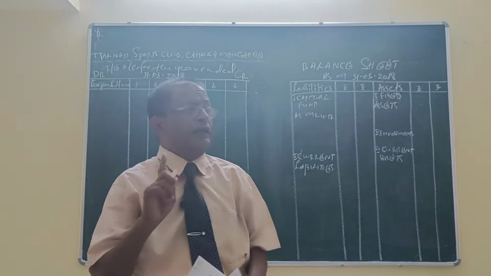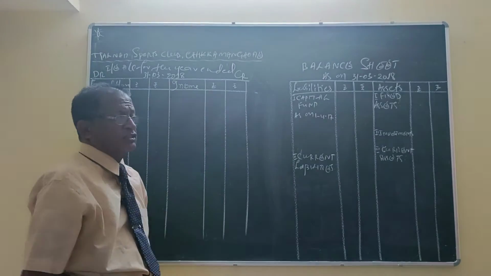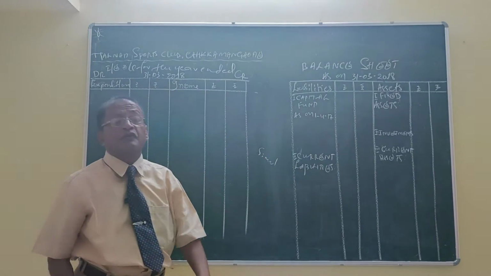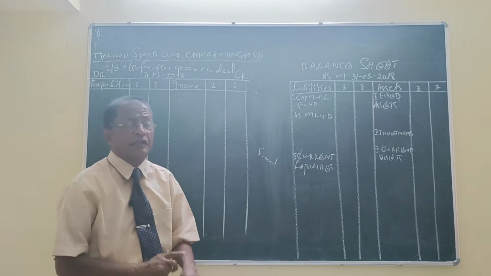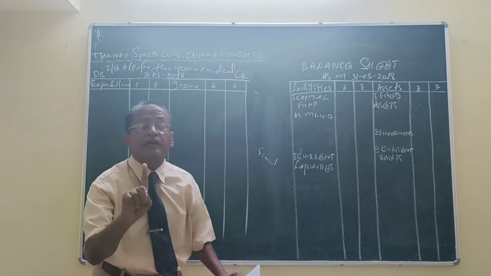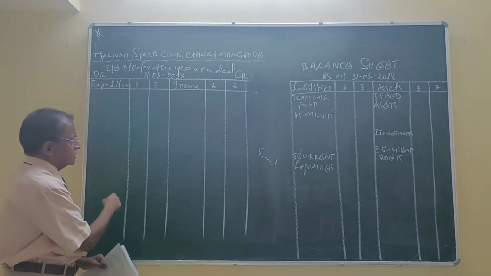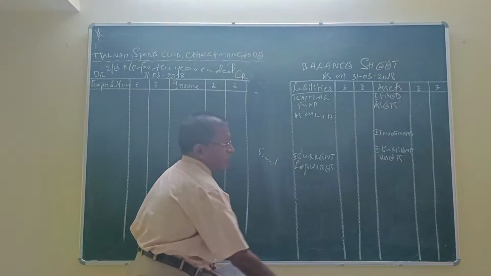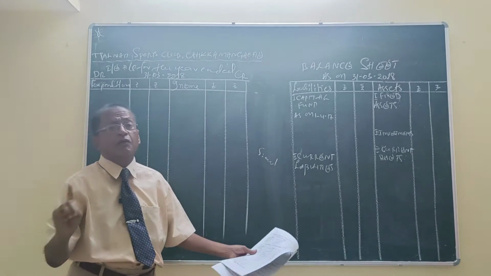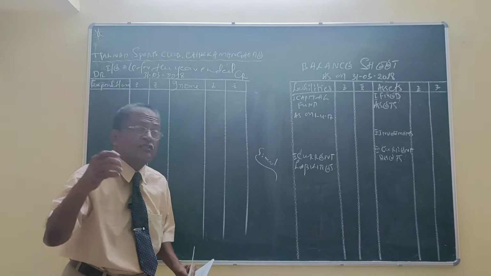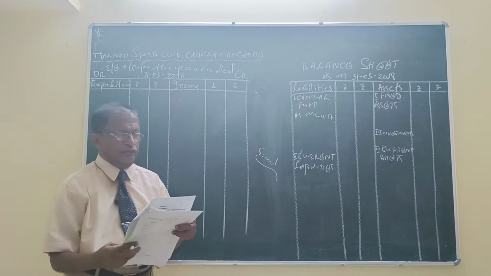We have to prepare the income and expenditure account and the balance sheet simultaneously, because we can save time. In addition to that, there is no chance of missing an item. If you miss a single item, there is no chance of getting the correct surplus or deficit, and there is no chance of tallying the balance sheet. Therefore, we should follow the system of simultaneous solution. Okay? Now let us start.